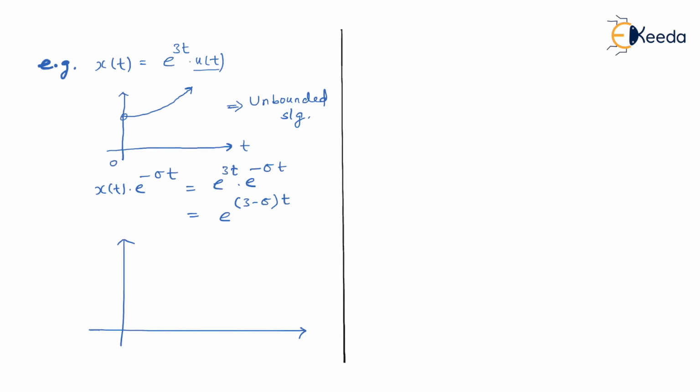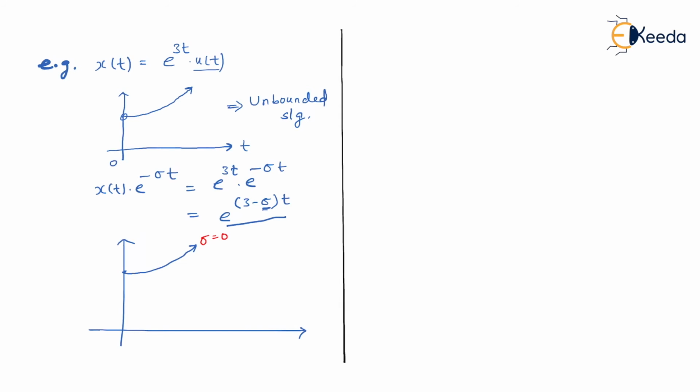So here our task is to vary the values of sigma. Am I right? Let us assume sigma equal to 0. So please understand, in this expression you have to vary the values of sigma. Let us assume sigma equal to 0. If sigma equal to 0, what will happen? It will remain e to the power 3t. So you know that e to the power 3t, it's something which looks like this. This is for sigma equal to 0.